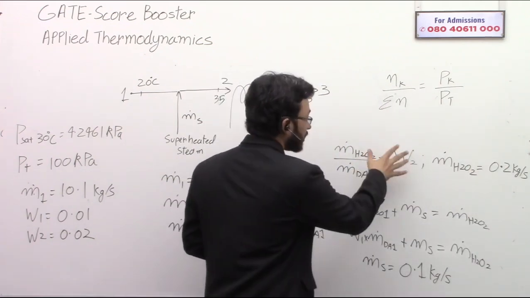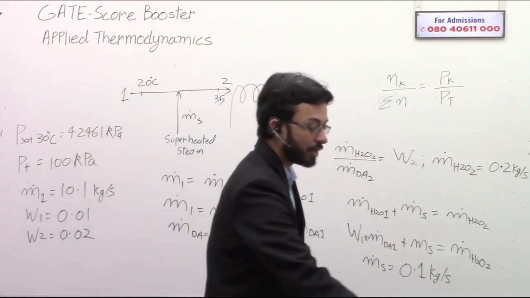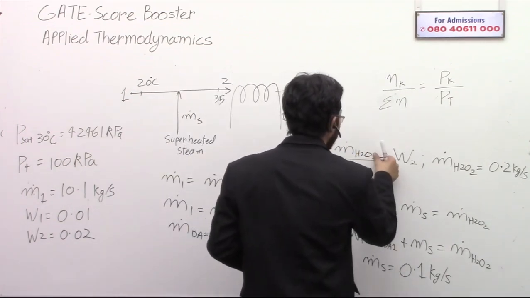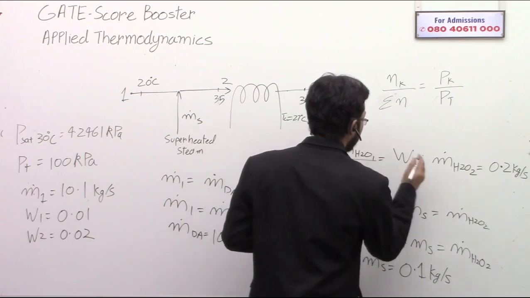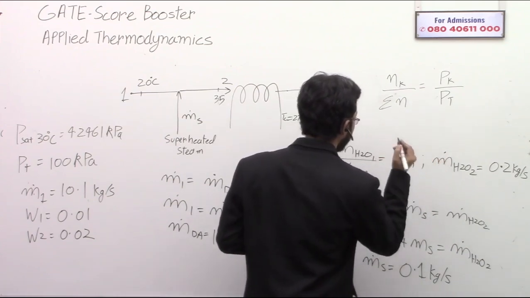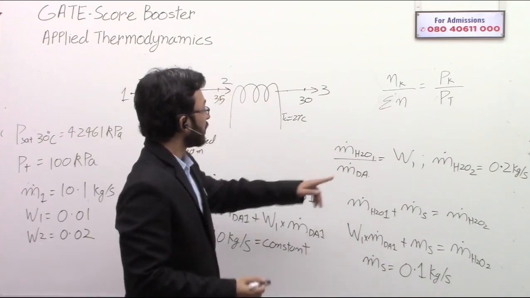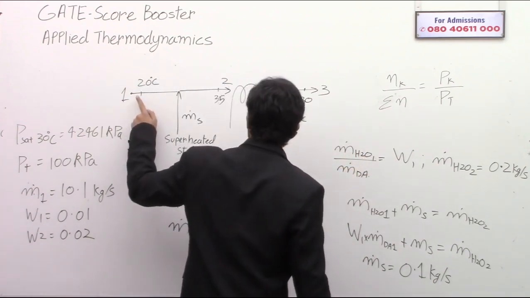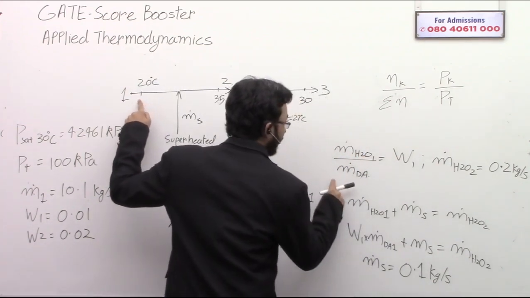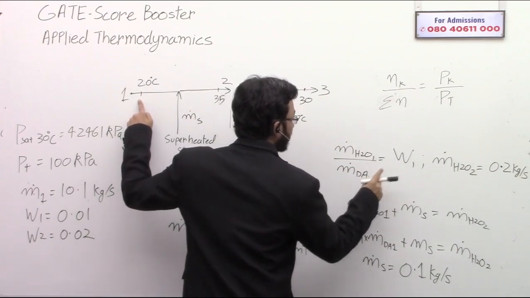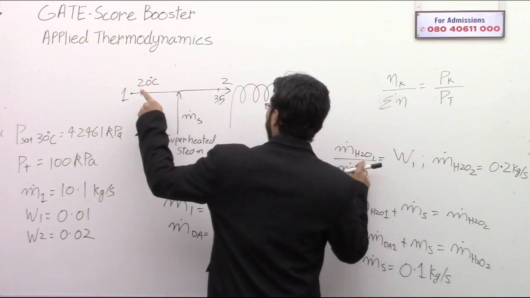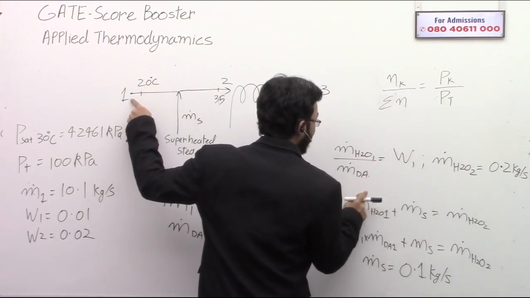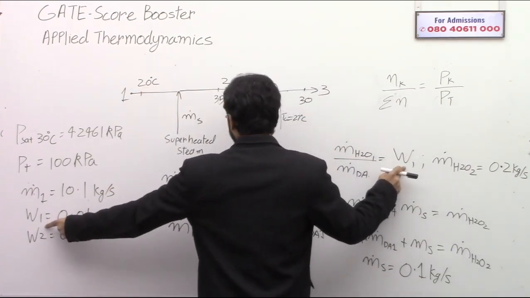Now see. Similarly, in this relation, I can also say that at 1, the mass of water vapor at 1 divided by the mass of dry air is equal to the specific humidity at 1.